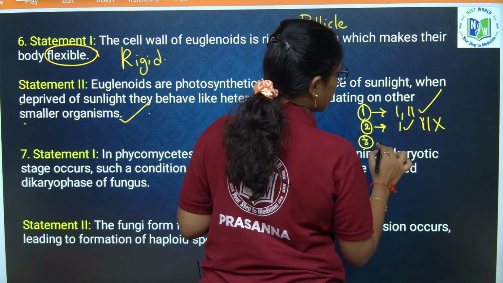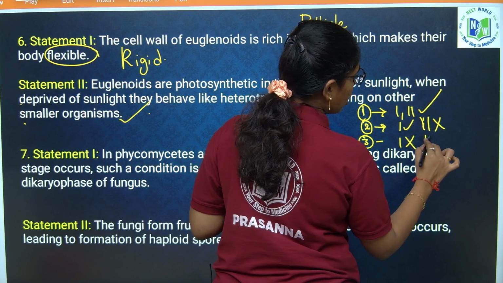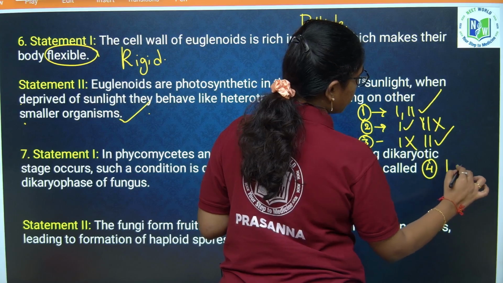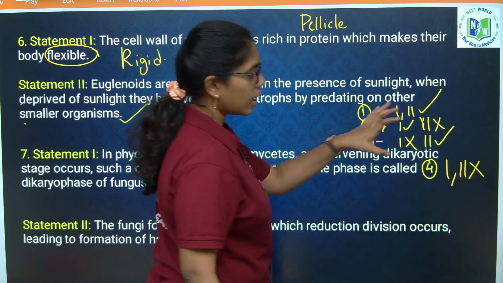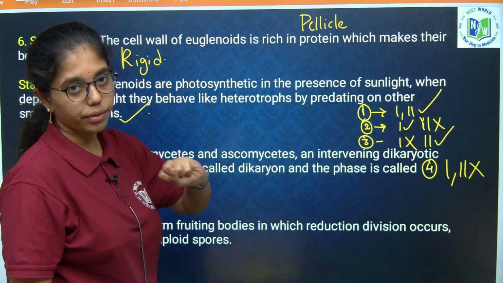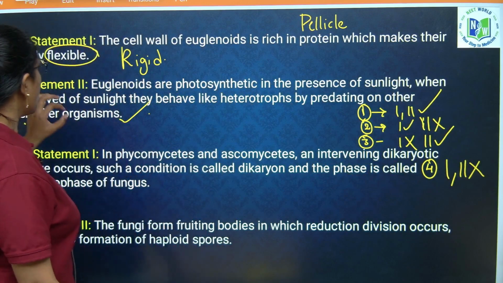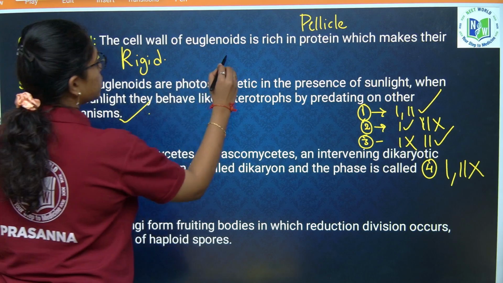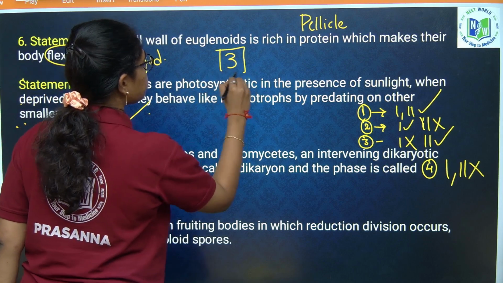Option 3 is statement 1 is wrong, 2 is correct. Option 4 is both the statements are wrong. Clear beta? Based on this, we need to identify this set of questions. So here statement 2 is correct, statement 1 is wrong, then our option is 3.